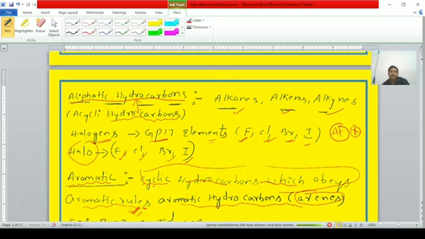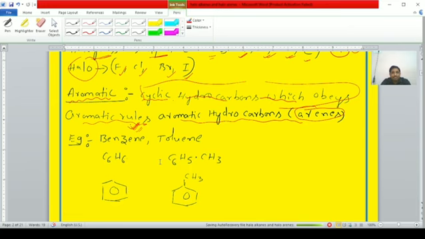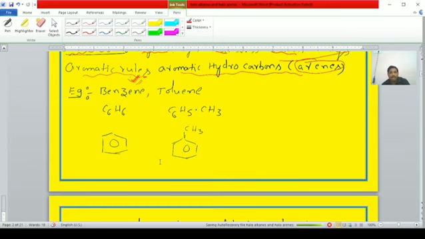Clear, students? Right. All these points were discussed in your first PUC syllabus, that is halogens, group 17 elements, aliphatic hydrocarbons and aromatic hydrocarbons. Next, students, for aromatic hydrocarbons, the examples are: one is benzene, next one is toluene.